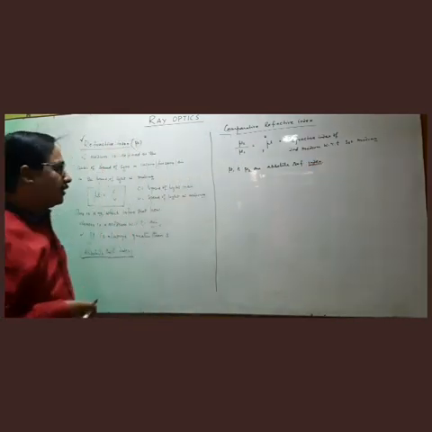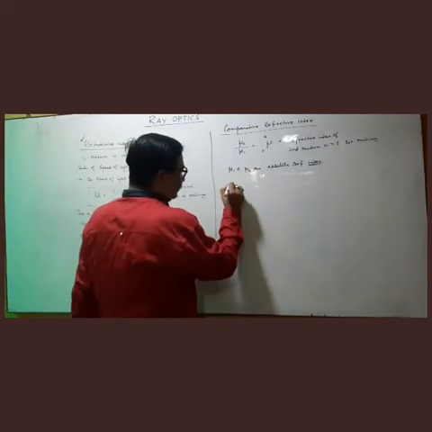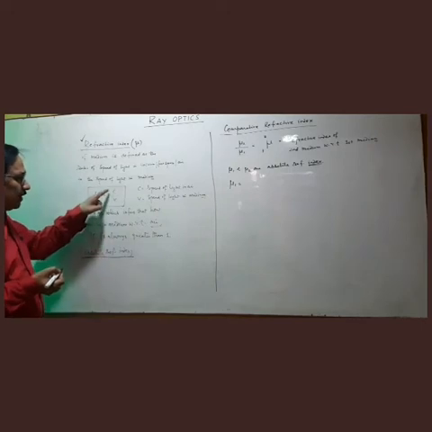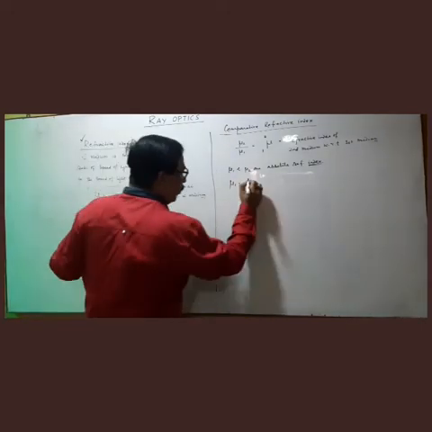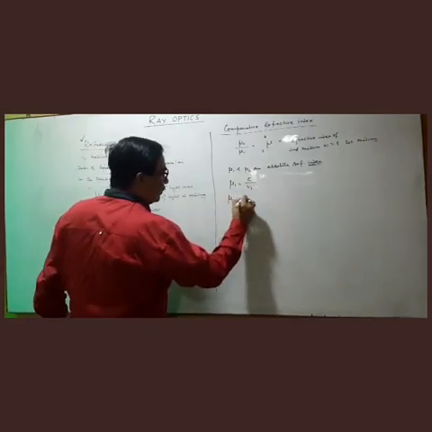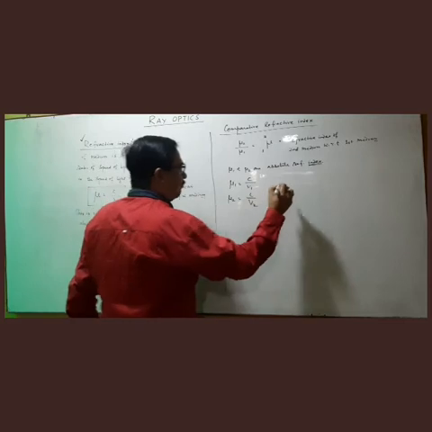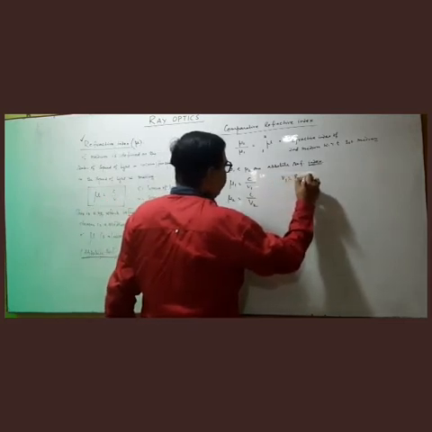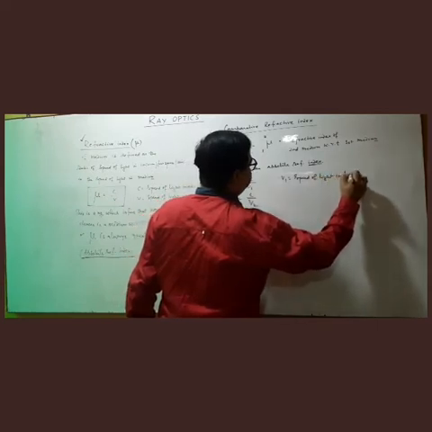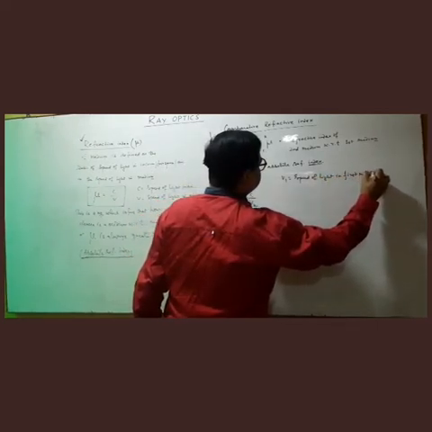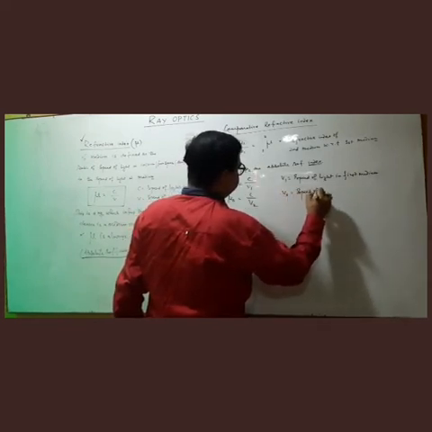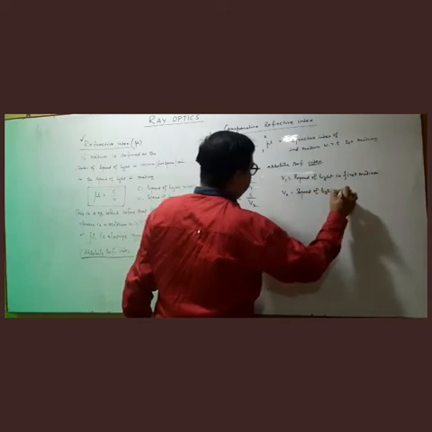Right? So if we want to write mu 1, then as per the absolute refractive index formula, we write it as C upon V1. And mu 2 we can write as C upon V2, where V1 is speed of light in first medium and V2 is speed of light in second medium.